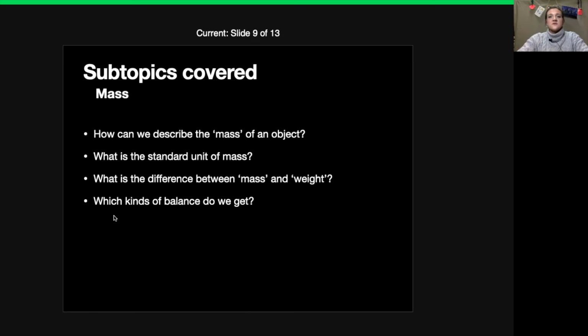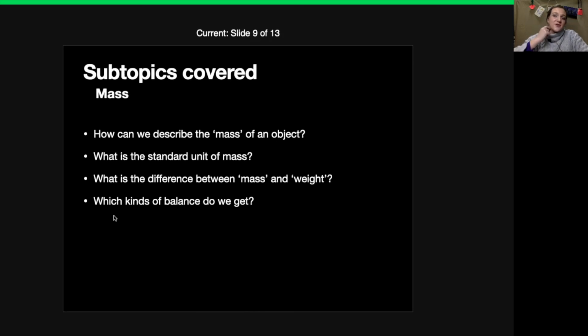So if you go to a very big butchery, then you will find hooks that they hang the meat off of. And these hooks are lever balances, because when you hook the meat onto these hooks, then the lever will counterbalance the amount of mass that is on it, and that way it measures the mass that is on this hook.